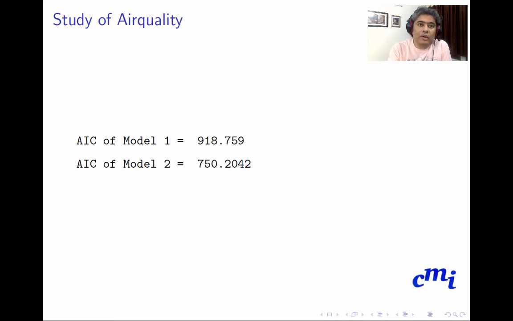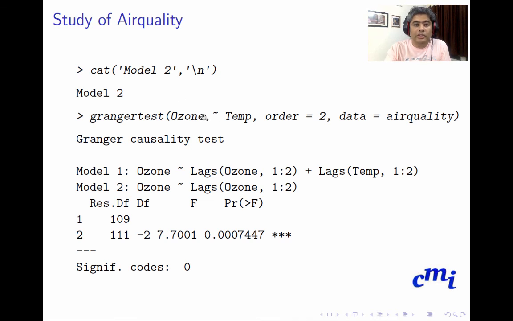So according to the model selection criterion of Akaike information criterion, model 2 is the better model. So we would definitely choose the Granger causal model up to order 2 rather than order 1.